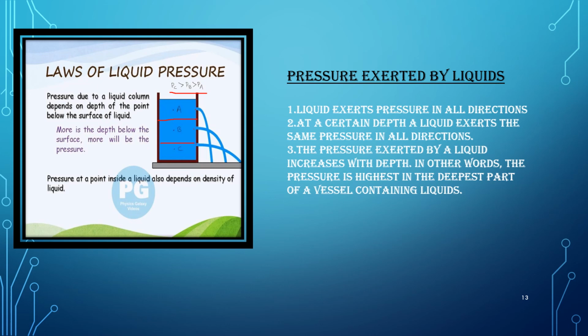So however deeper you go in the liquid column, the higher will be the pressure. Because of that, the water expelled out will be with a greater pressure at the bottom. Even in water canals, you can see the water is coming out with the highest force at the bottom. So the more the depth below the surface, the more will be the pressure.